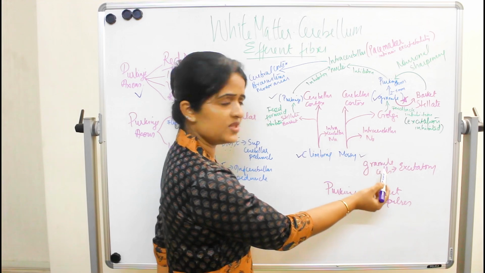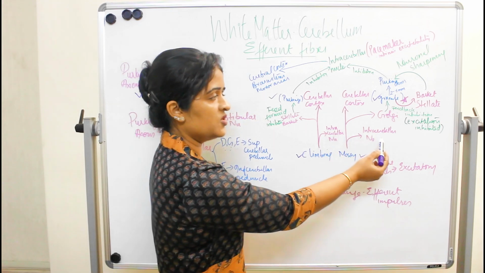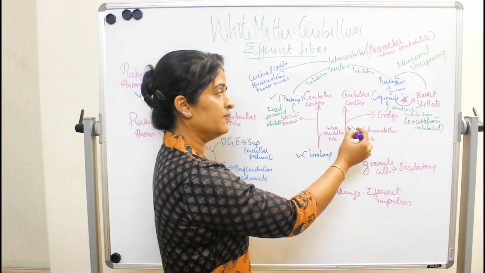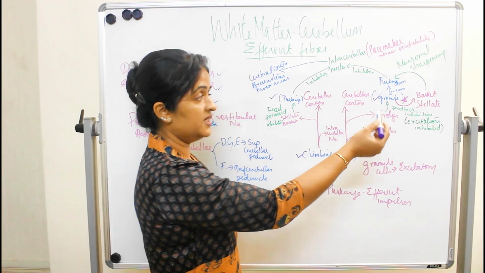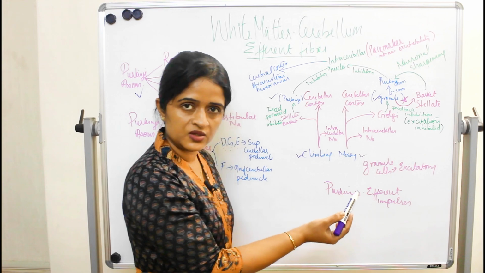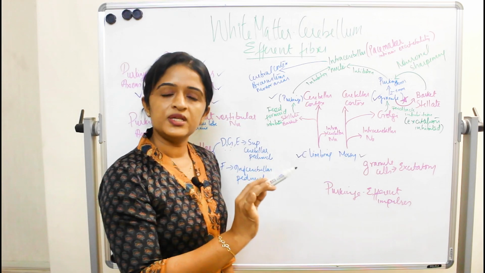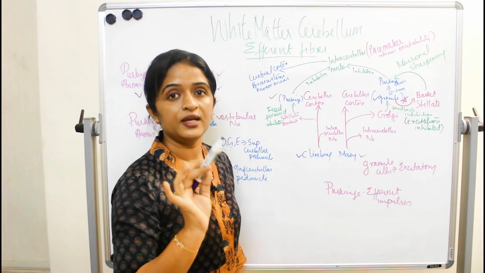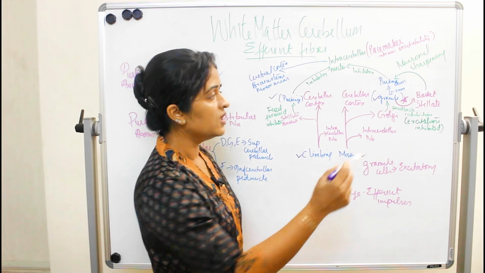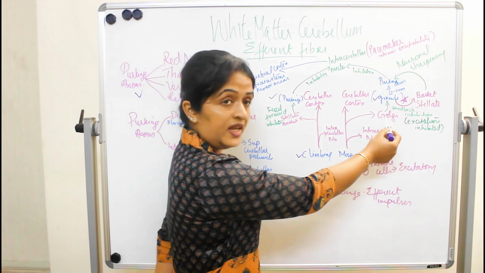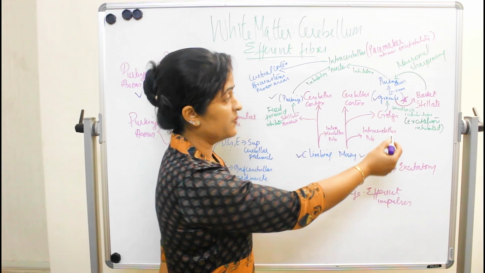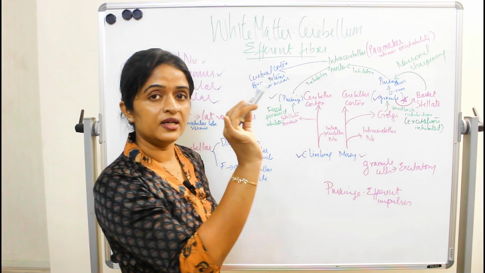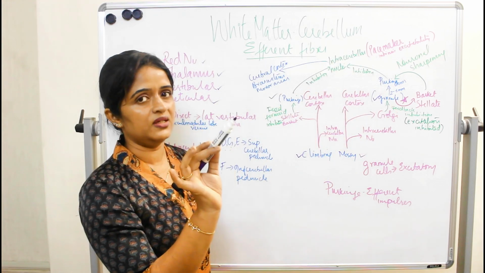But when you look at the mossy fibers, the collaterals to the intracerebellar nucleus, just like the climbing fibers, are excitatory. The synaptic terminals to the Golgi cells are again excitatory, because the climbing and mossy fibers are mainly excitatory. Whichever synapse they make, it ends in an excitatory response. That is first and foremost. But here, when the Golgi cells are stimulated, they inhibit, because Golgi cells are inhibitory. Only the granule cells are excitatory, isn't it?